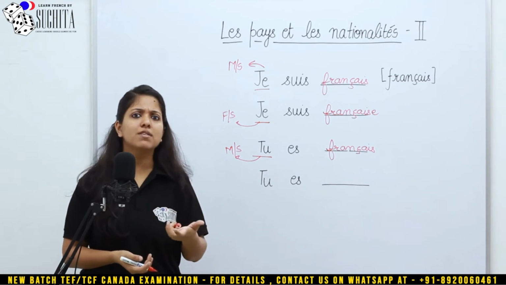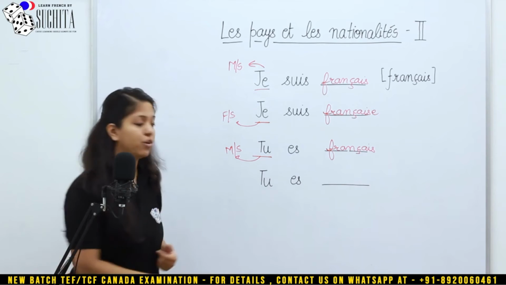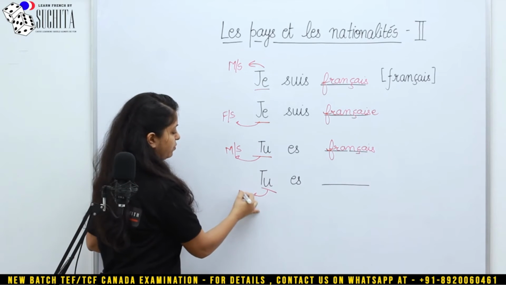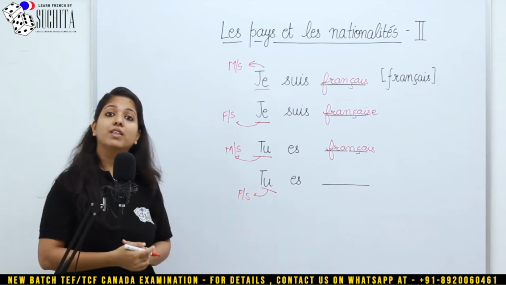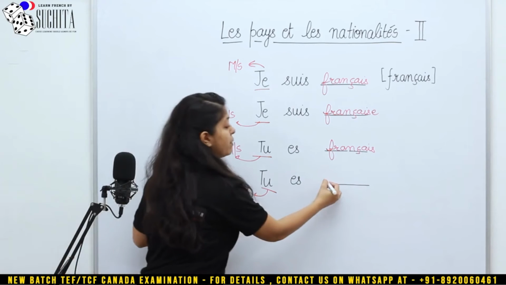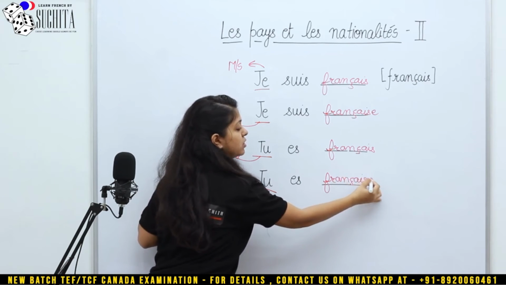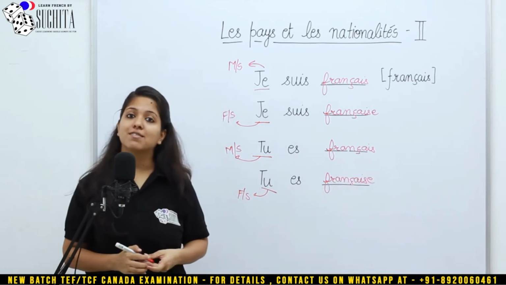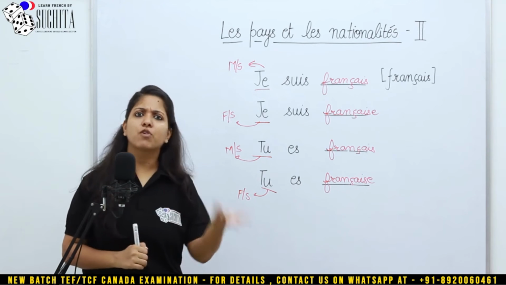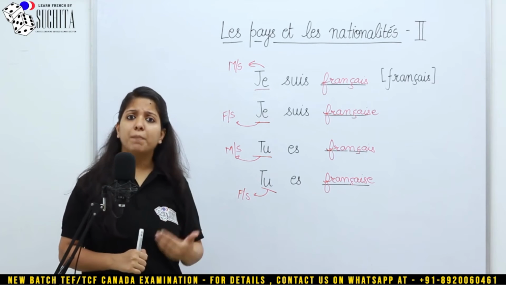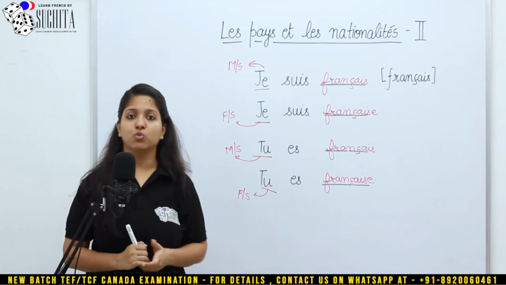In that case you is female and it is singular. So in that case you will use the feminine singular version of the nationality. Tu es française. So both of them are fine. Tu es français, tu es française, depending upon what is the gender of you.